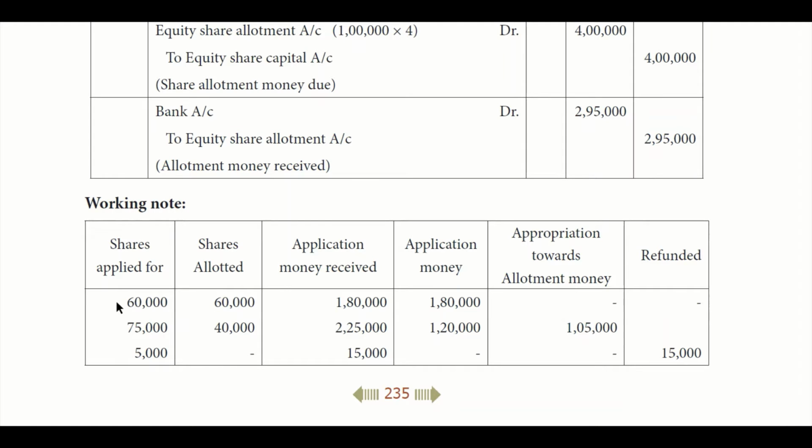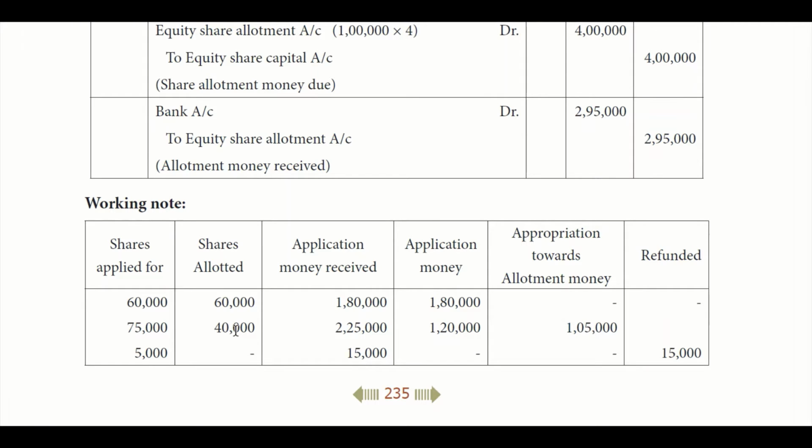First type, all 60,000 shares are accepted. So 60,000 into 3 application money, which is 1,80,000, is going to be applied to application only. In the 75,000 shares, only 40,000 shares are going to be used for application money, and the remaining 35,000 is going to be used for allotment.